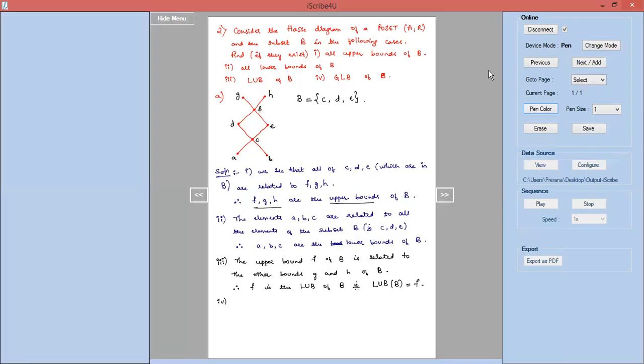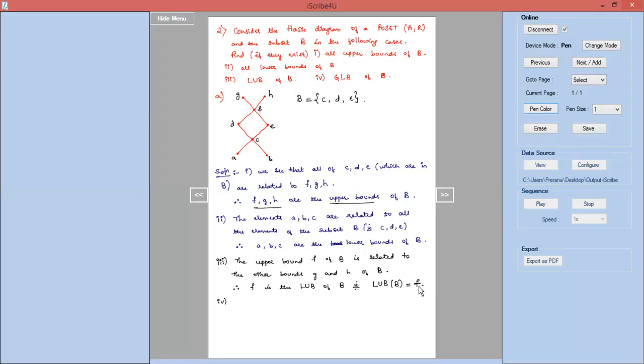Similarly, fourth one. So before I go to fourth one, I would like to repeat this least upper bound. Hope you have followed. Among F, G, H, one of them can be the least upper bound, or no least upper bound can arise. So among F, G, H, I have to search for one of them. First I will check with F. That element F, if you are saying it is the LUB, then it should be related to other upper bounds. That is, F is related to G, F is related to H. If such thing happens, then we can say that it is the least upper bound. LUB of B is F.